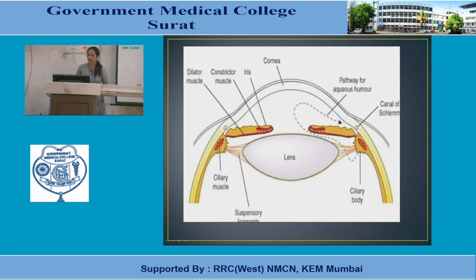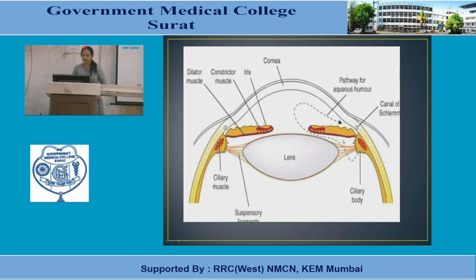This is the ciliary muscle. This is the iris. In the iris we know there are circular and radial muscles, also known as sphincter pupillae and dilator pupillae. This is the lens, and this is the suspensory ligament. After secretion from the ciliary body or ciliary epithelium, this is the pathway of aqueous humor.